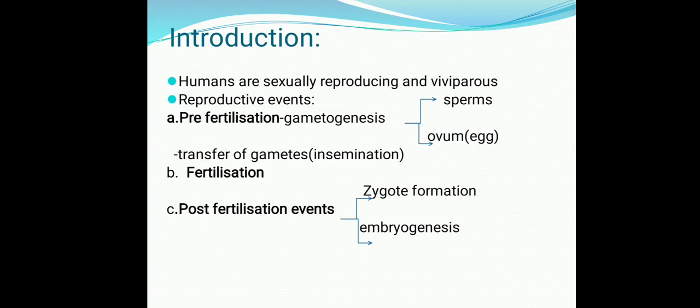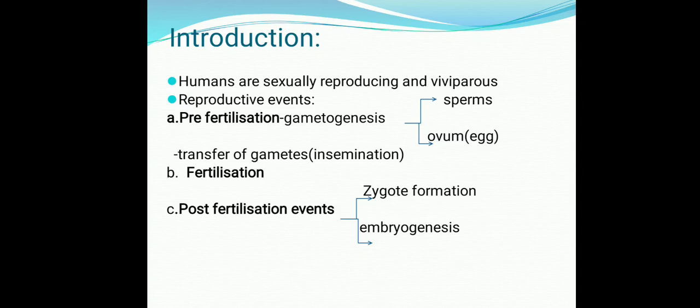What were the events that take place in sexual reproduction? कौन कौन सी घटनाएं सेक्सुअल रिप्रोडक्शन में होती हैं? And the second quality of reproduction of humans is they are viviparous. Viviparous means they deliver their young ones.